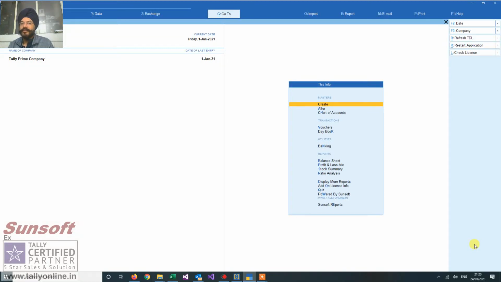Today we are going to discuss an important add-on in Tally, that is Tally Auto Backup Cloud. Now how it is different from other backups is that this takes the backup on your Google Drive.